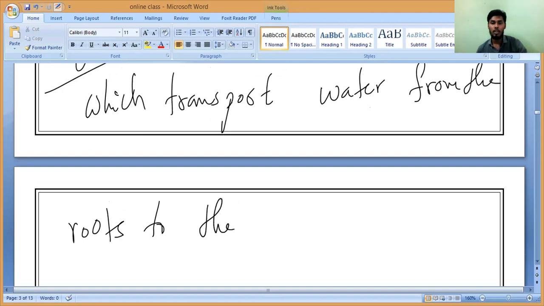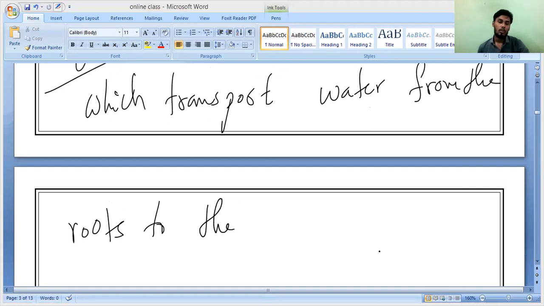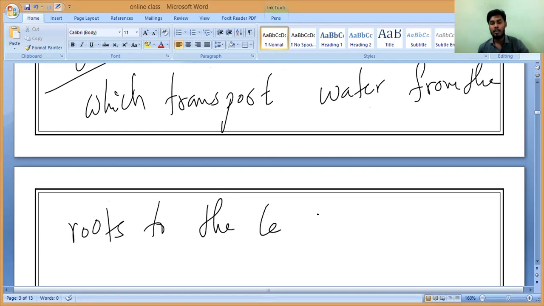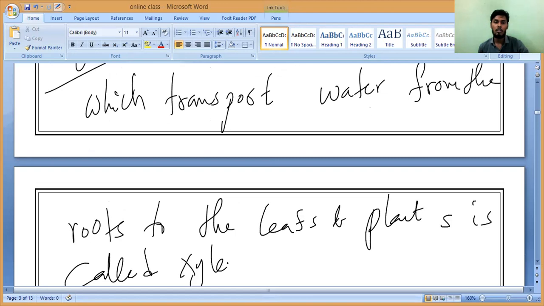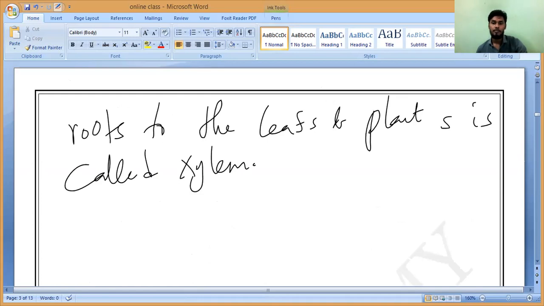Roots to the what? Roots to the leaves of a plant is called xylem. Do you understand? Note it down. Yes, sir. Clear? Yes, sir.